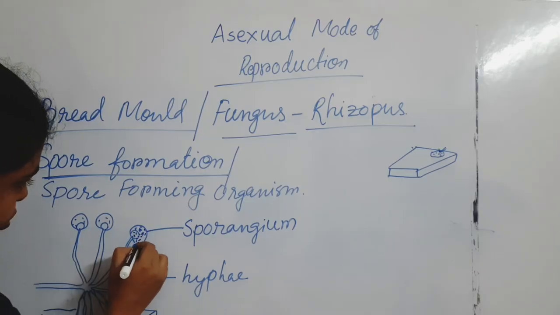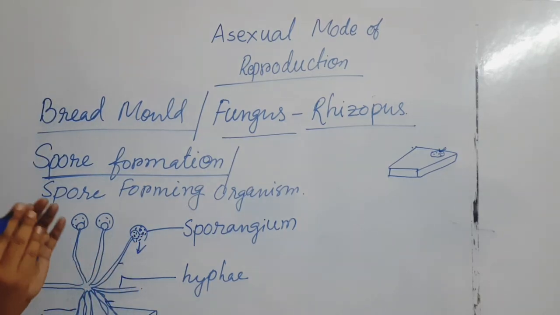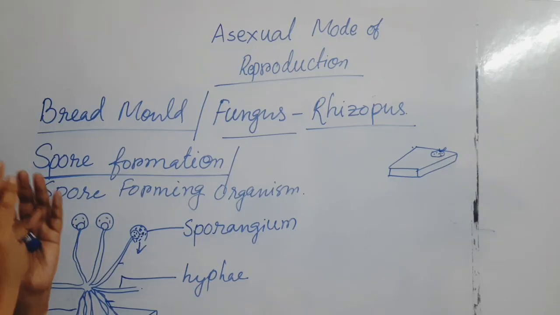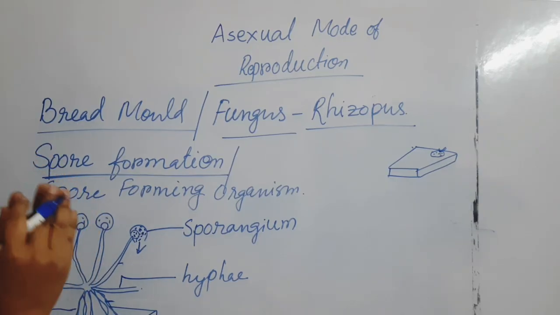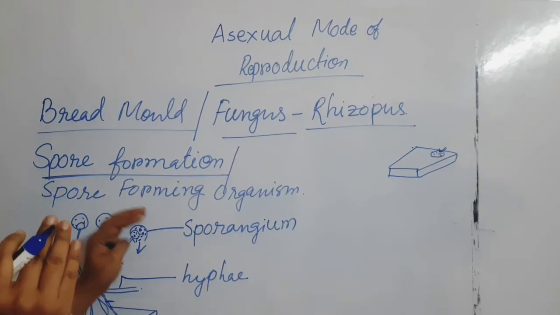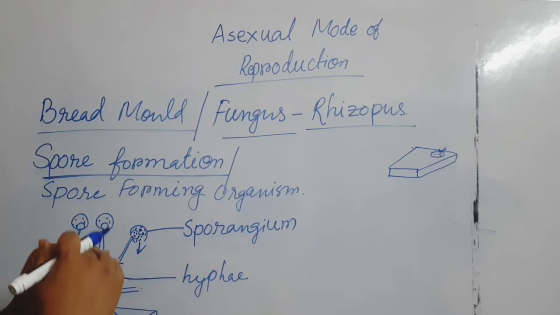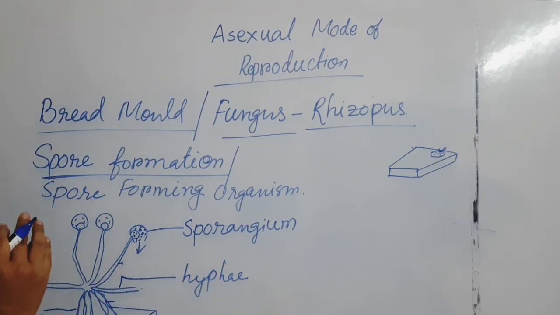The sporangium is a sac-like, bubble-like structure that can protect the spores from the outer environment and from unfavorable conditions.